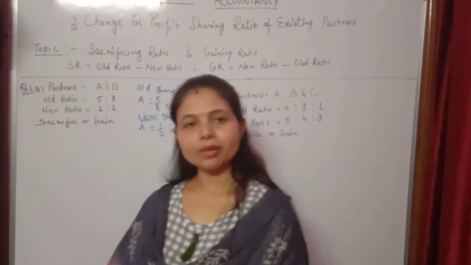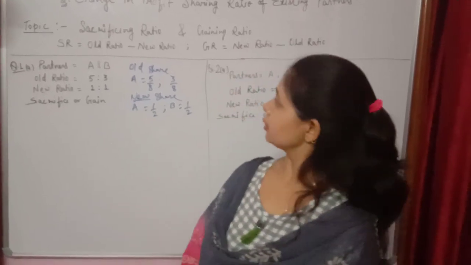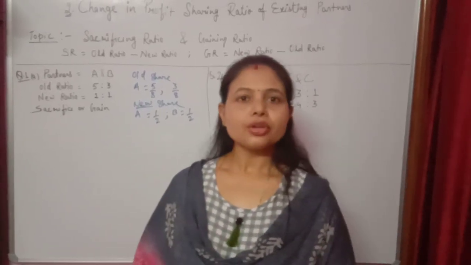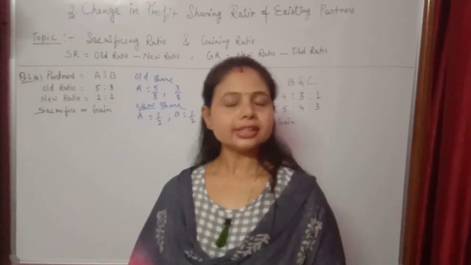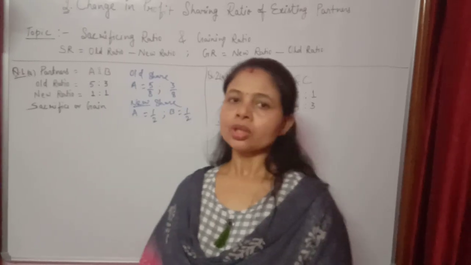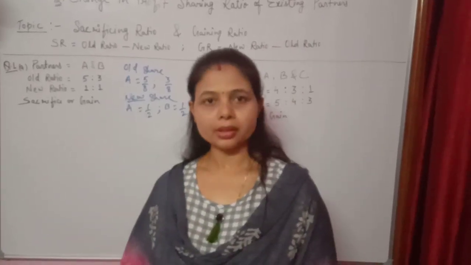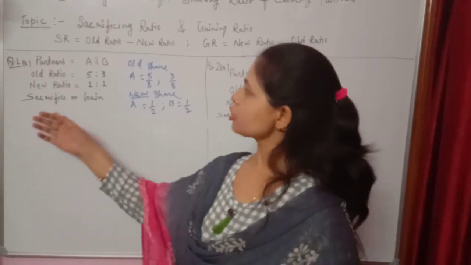So today I have come with a new topic from the second chapter of accountancy of class 12. In my previous video I taught about the sacrificing and gaining ratio, how to calculate it and the formula of these two. Now I have come with a practical question related to this topic. So let's start with the first question of D.K. Goyal.